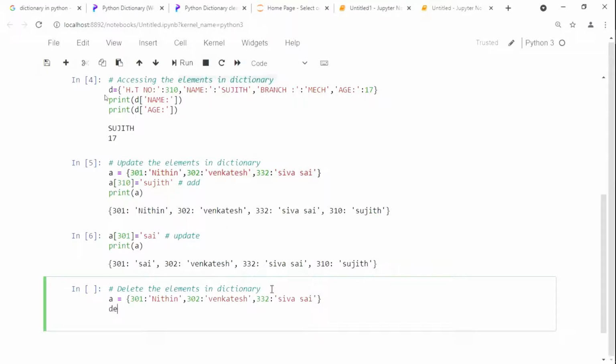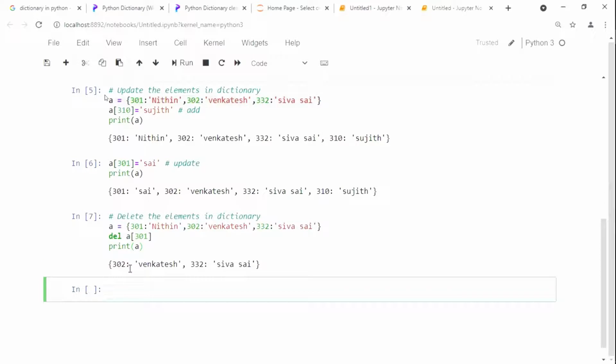Now see here, write del, delete, a of the key. Which one did I say to delete? 301, sir. What is the key value? 301. Write here 301. Now write print of a. Run it. Now see here, 301 is deleted. Okay, this is for deleting an element.